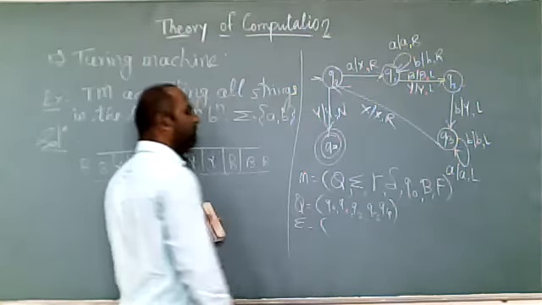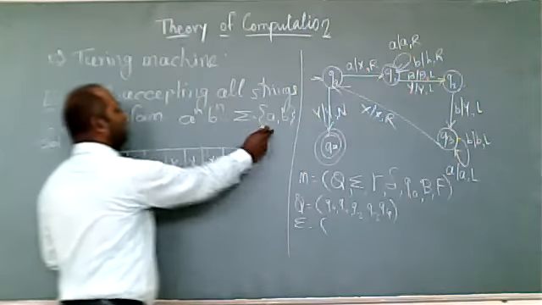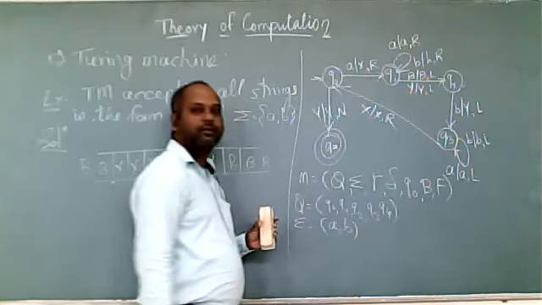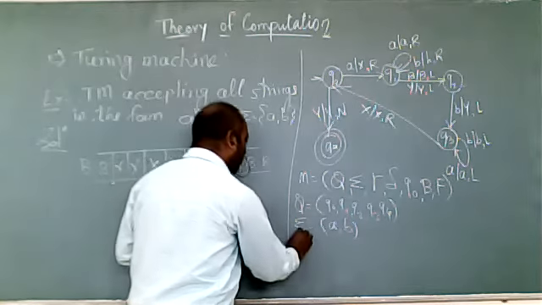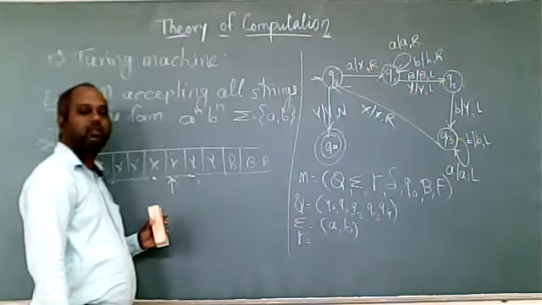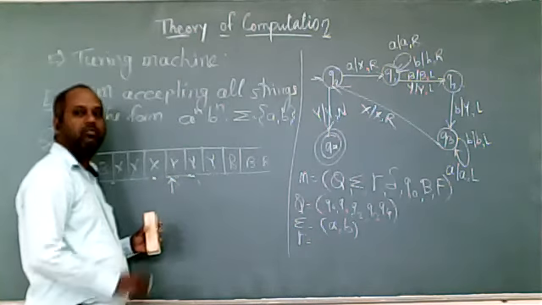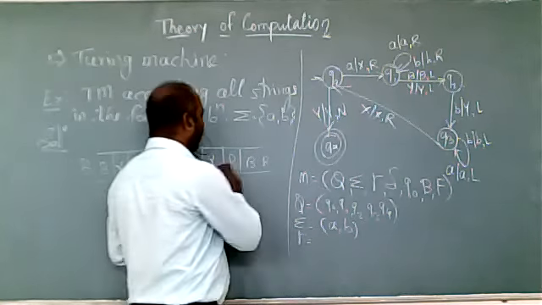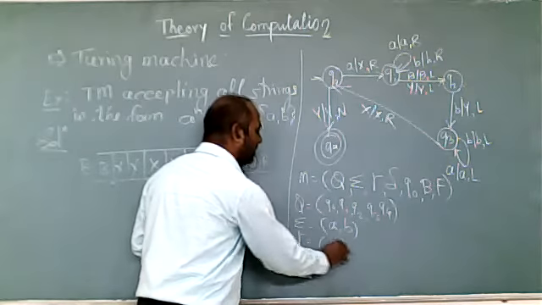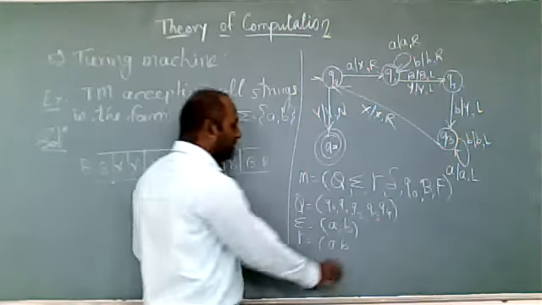What is the sigma? Sigma is the given input alphabet. That is A, comma B. And what is the tau? Tau is the tape symbol. Now tape symbol means what? A we are replacing with A. So A and B input alphabets are already tape symbols.